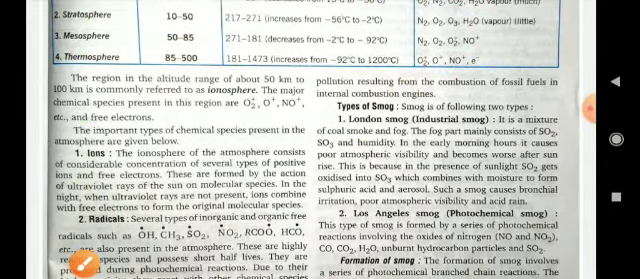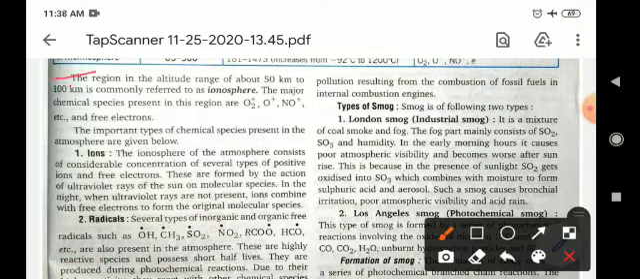Now the region in the altitude range of about 50 kilometers to 100 kilometers is commonly known as the ionosphere. Why? Because in this sphere the major chemical species present are O2 plus, O plus, NO plus, and free electrons, etc.